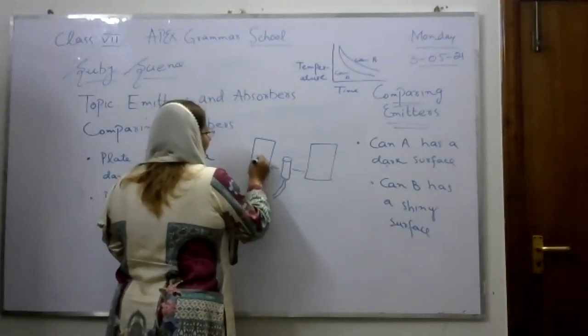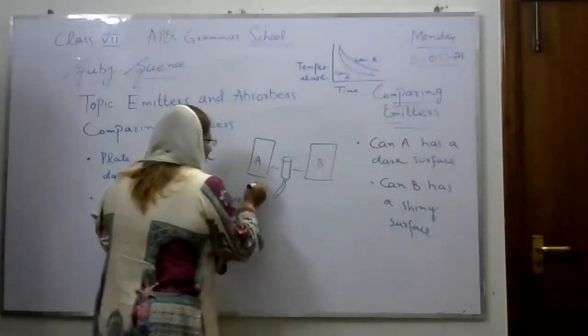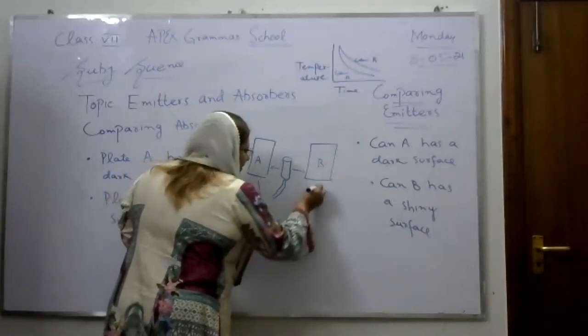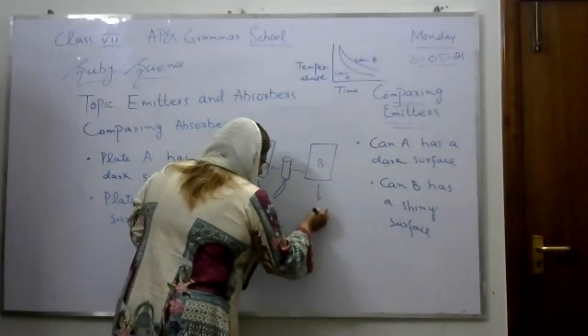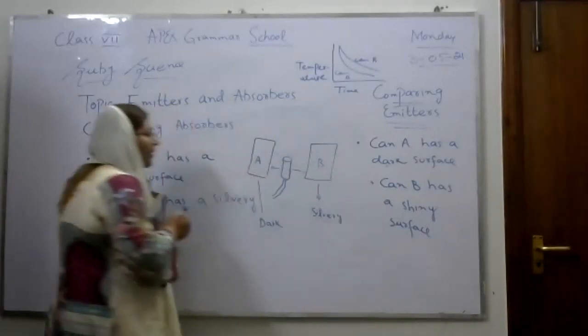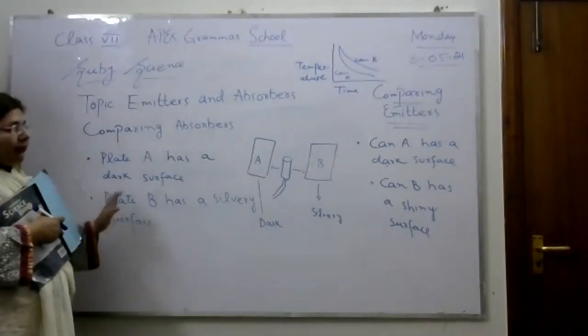This is plate A and this is plate B. It has a dark surface and it has a silvery surface. So what will happen? Definitely after the experiment, we